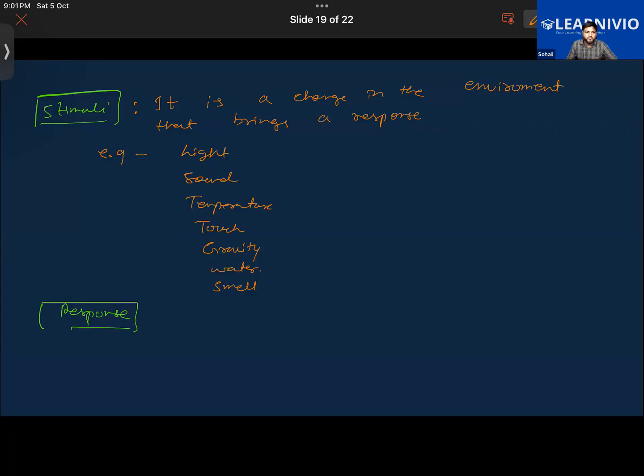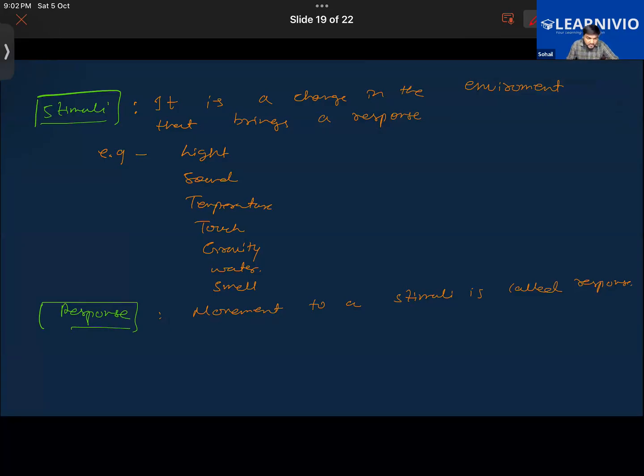So basically, movement to a stimulus is called a response. Movement to a stimulus is called a response. Got this, no?